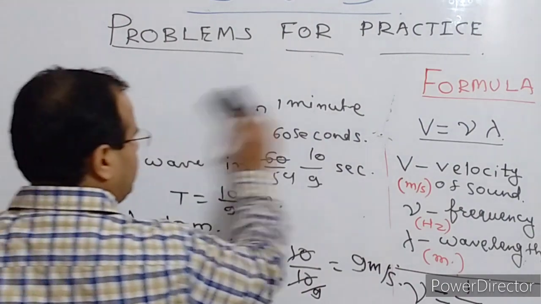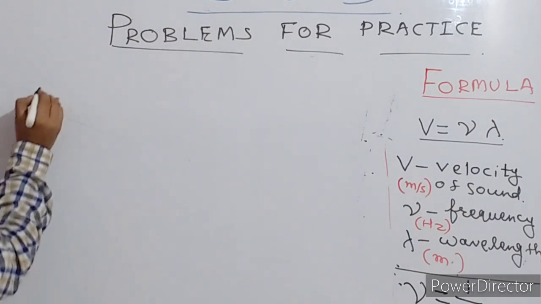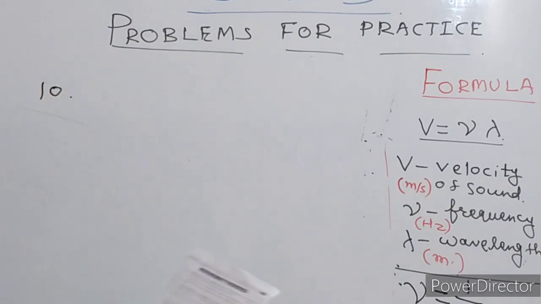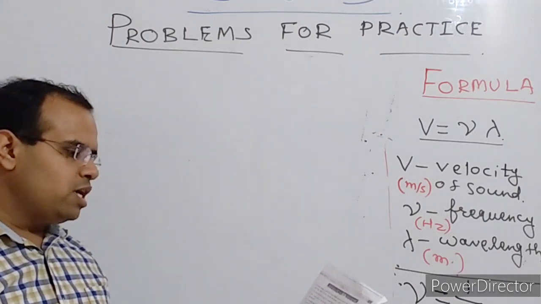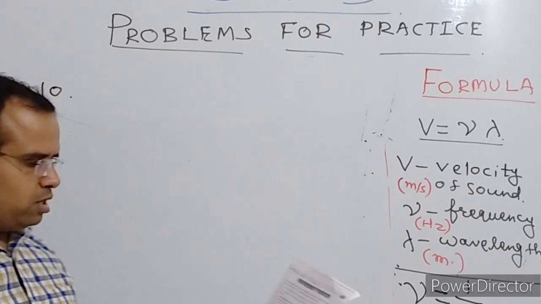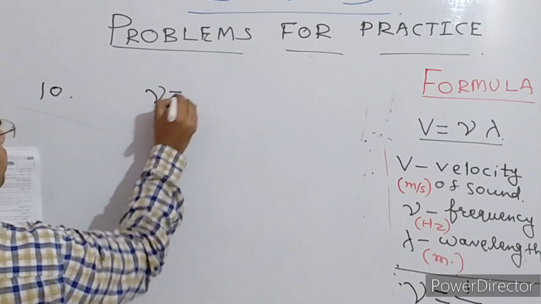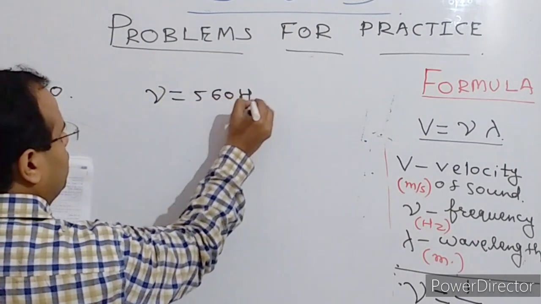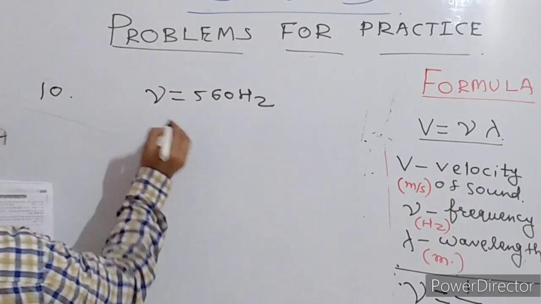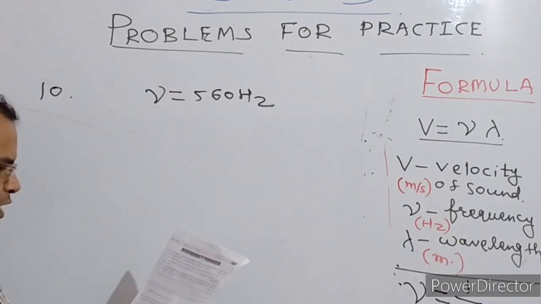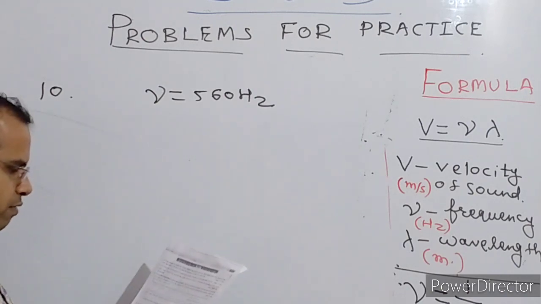Question number 10. Let us discuss question number 10 now. In question number 10, it is given: how far does sound travel in air when a tuning fork of frequency 560 Hz makes 30 vibrations? So nu is given, 560 Hz. When the tuning fork makes 30 vibrations, how far does the sound travel?